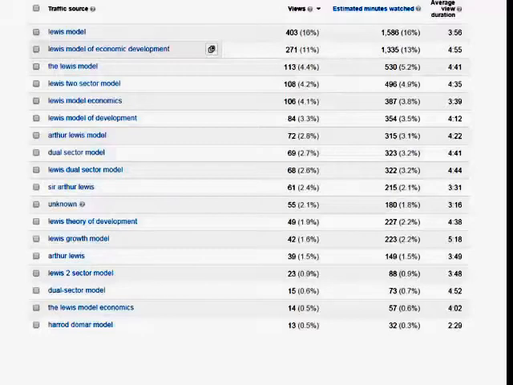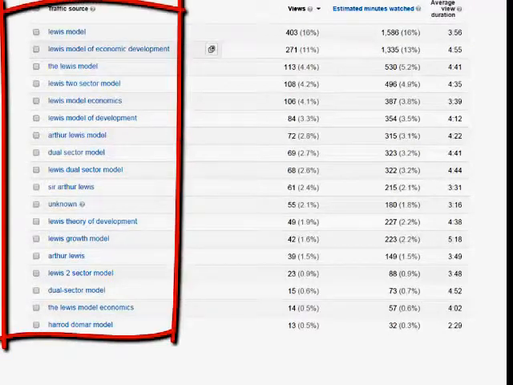I find the traffic source here to be most interesting when we analyze the YouTube searches. This table shows us the order of the searches, the most popular to the least popular. These are about 18 search terms that were used, and we see Lewis model at the top. Harrod-Domar, interestingly, shows up around number 18 at the bottom of the table.